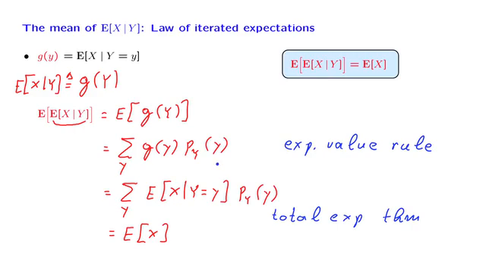As the proof indicates, the law of iterated expectations is nothing but an abstract version of the total expectation theorem. It is really the total expectation theorem written in more abstract notation. But this turns out to be powerful, and also we avoid having to deal separately with discrete or continuous random variables.